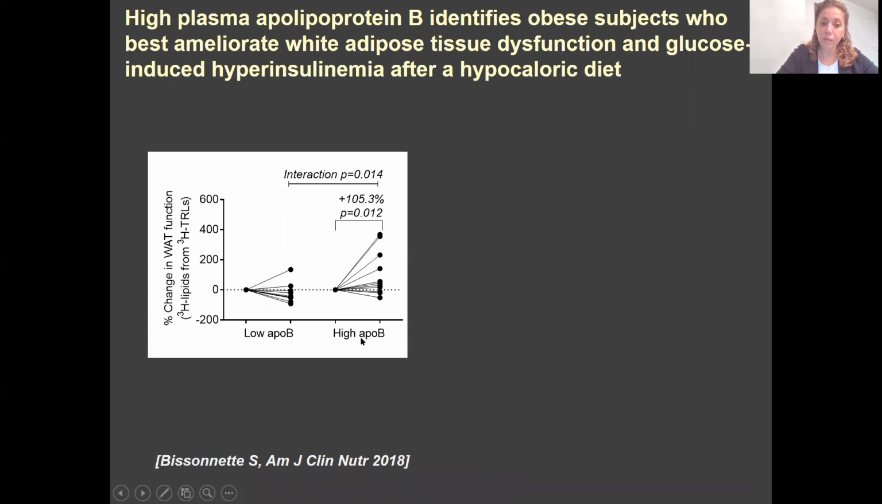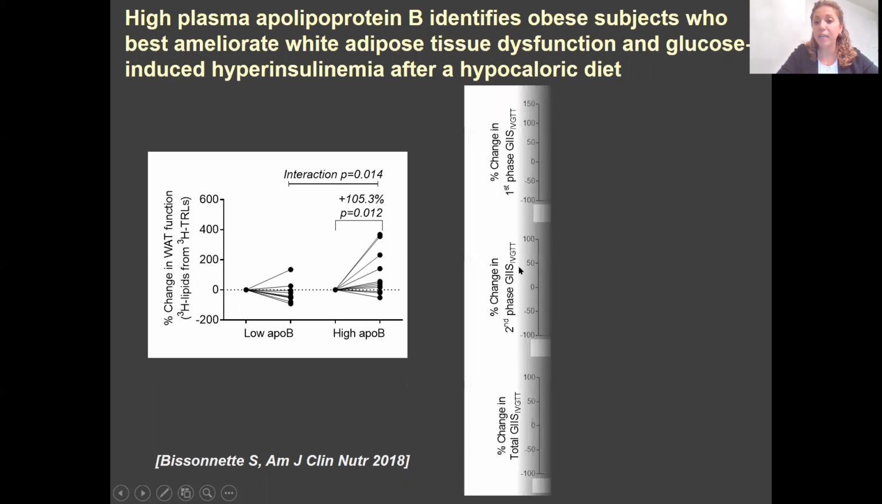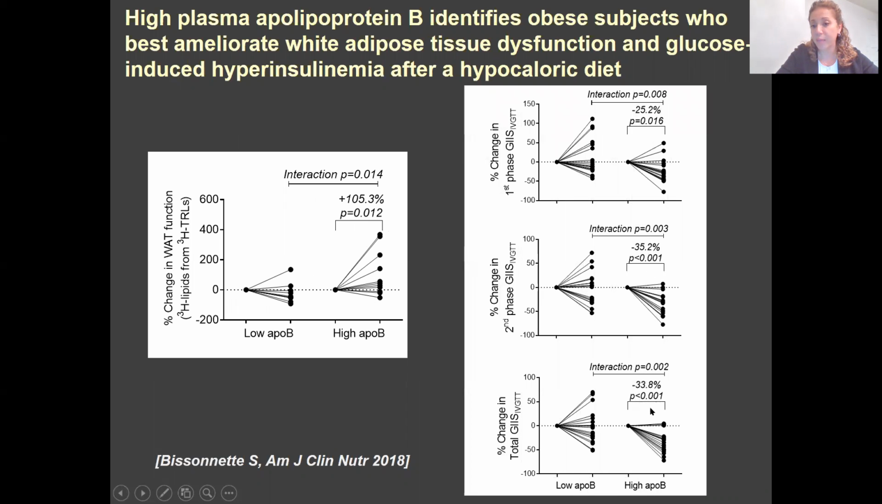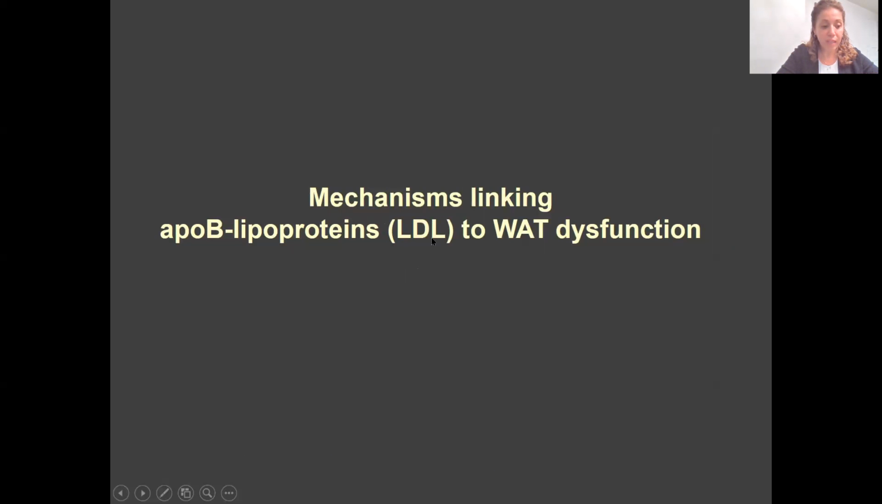We further separated the population into low and high ApoB around the median ApoB, and we saw that it's only subjects with high ApoB who had an increase in adipose tissue function by about 100%, despite equal amounts of weight loss and energy intake and expenditure in this population. And it was also the same subjects with high ApoB who had the greatest reduction in insulin secretion after the intervention.